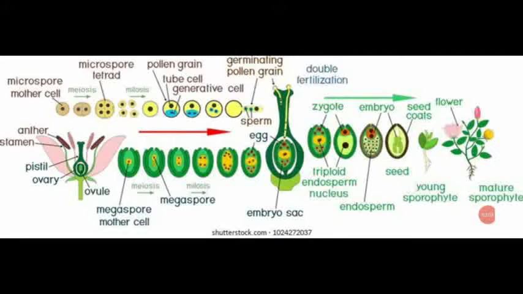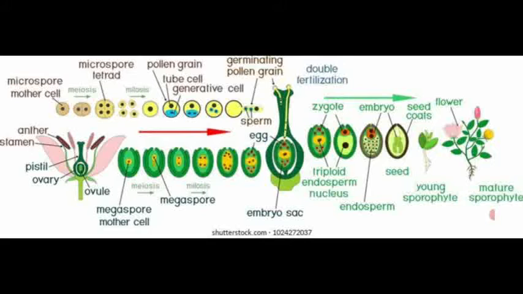Dear students, see the diagram. This diagram shows how pollination and fertilization take place in higher plants, that is sexual reproduction. Then how the zygote is formed, and from that zygote how the embryo is developed, and they produce seed inside the fruit. Then how the seed develops into a new individual, that is the mature sporophyte. Everything is given in the diagrammatic representation.